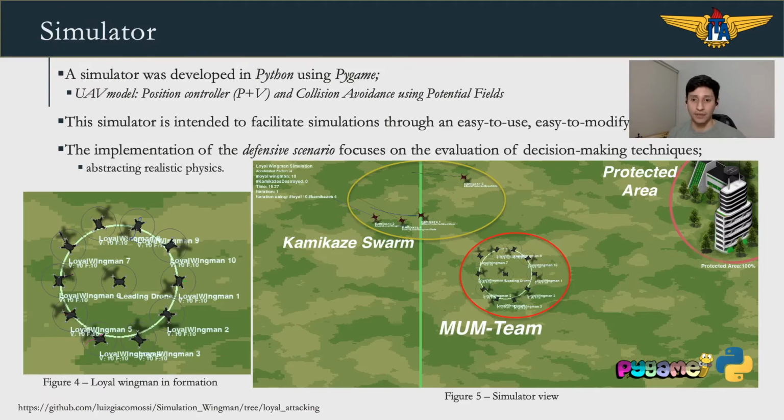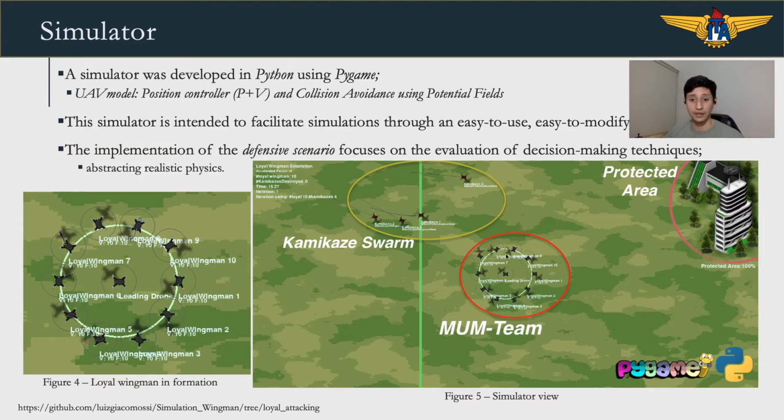A simulator was developed for this study. It was developed using Python and the Pygame library. The UAV model is composed of a position controller, which controls the pose of the drones, and a collision avoidance model using the potential fields technique. The simulator is intended to evaluate the application of the loyal wingmen in the scenario proposed, where we focus on the evaluation of the decision-making techniques, abstracting realistic physics models.